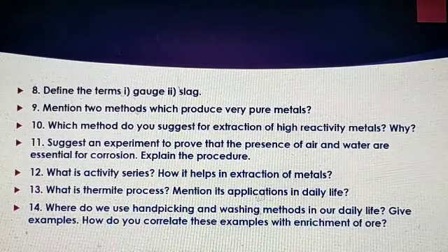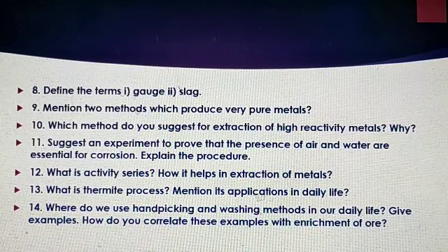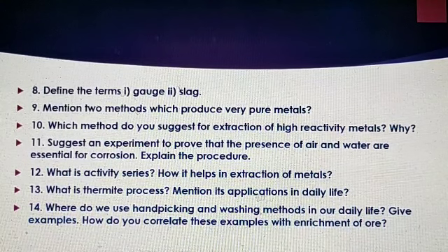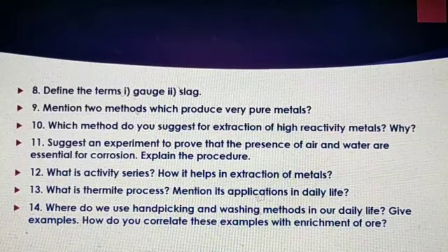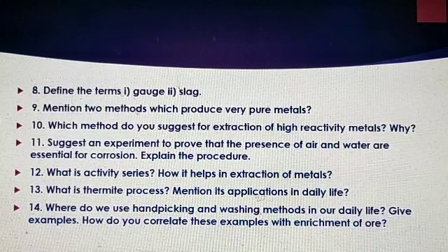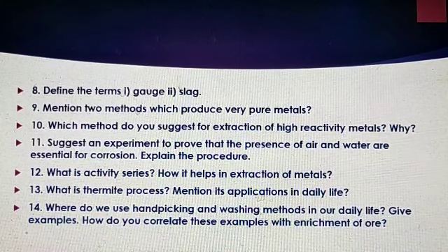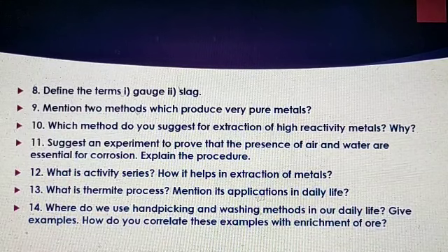9th question, mention 2 methods which produce very pure metals. Next one, which method do you suggest for extraction of high reactivity metals? Why? Next one, suggest an experiment to prove that the presence of air and water are essential for corrosion. Explain the procedure. Next one, what is activity series? How it helps in extraction of metals?